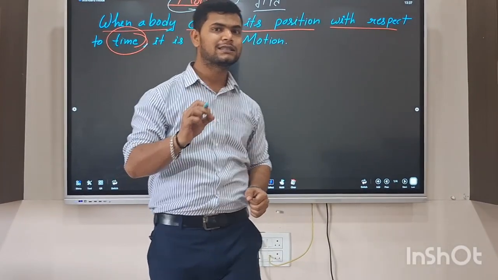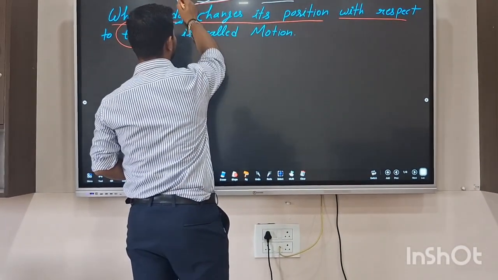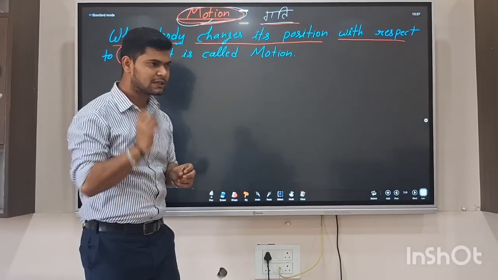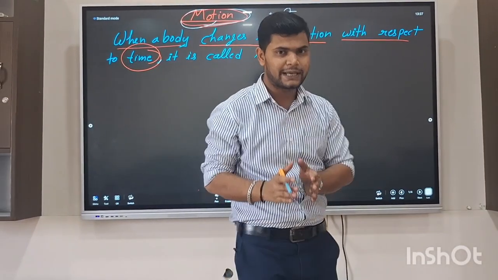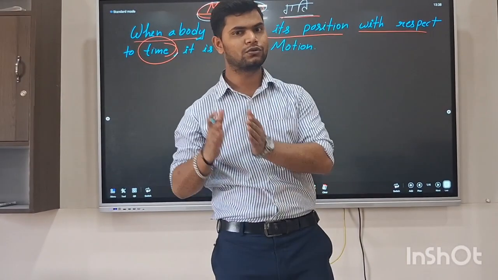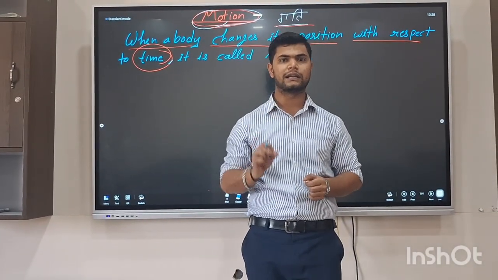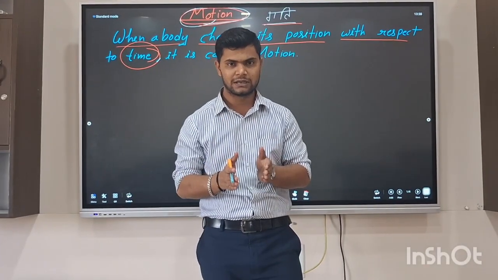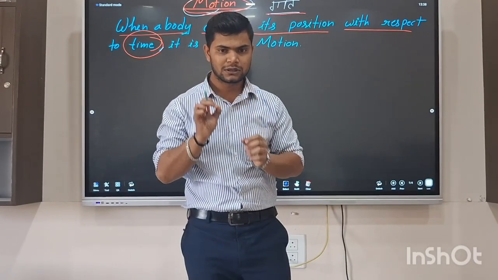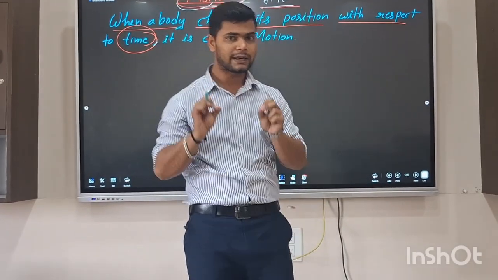In physics, the name of chapter 1 is Motion. You are here, right? So we are starting the chapter Motion. In Hindi, this is called Gati. My students, let's talk about motion. Basically, motion means the change of position according to time. If anywhere, any body changes its position, moving from one point to another point, then this thing is called motion.